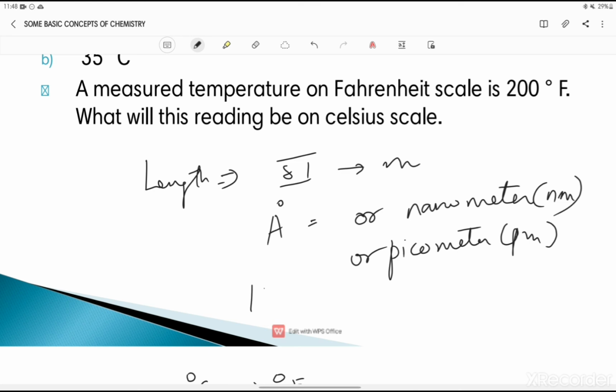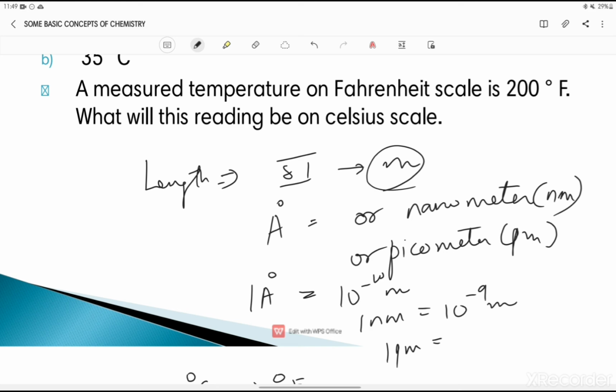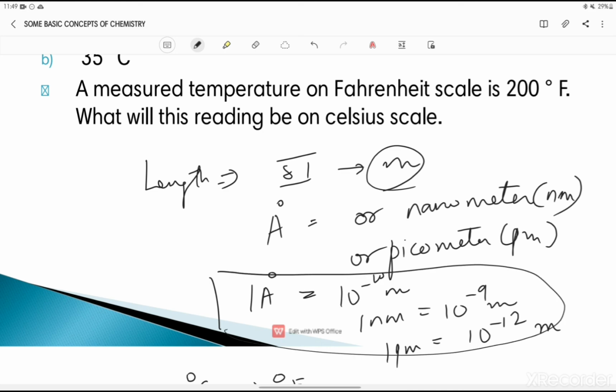So 1 angstrom is equal to how many meters? It is 10 to the power minus 10 meters. 1 nanometer is equal to how many meters? It is 10 to the power minus 9 meters. 1 picometer is equal to how many meters? It is 10 to the power minus 12 meters. So you have to remember these.